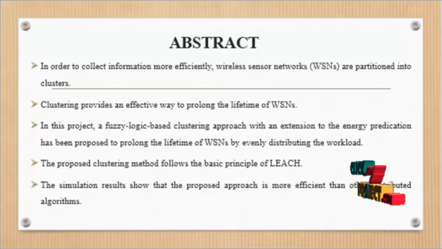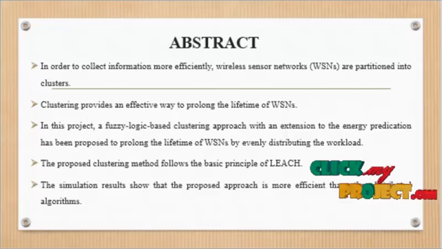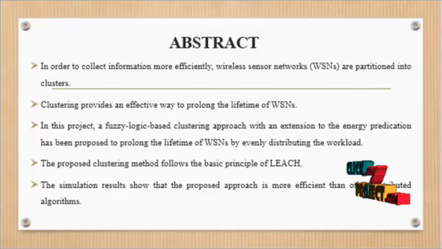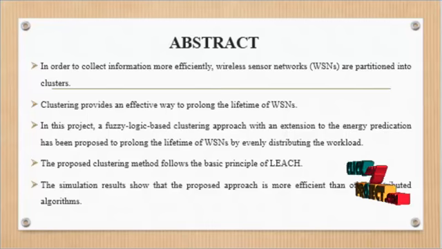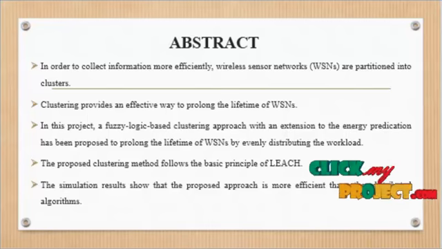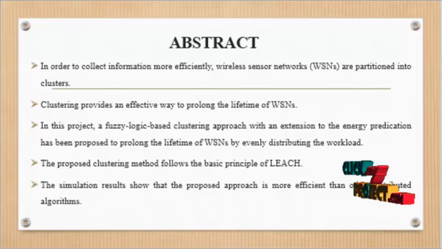LEACH, low energy adaptive clustering hierarchy, is the most famous hierarchical routing protocol, where the cluster head is elected in a rotation based on probabilistic threshold values, and only cluster heads are allowed to send information to the base station.